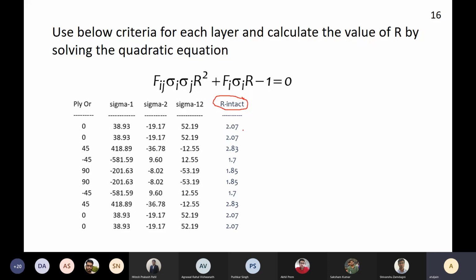So intact means my laminate is intact, none of my lamina have failed. In our next few classes, we will learn how to do progressive damage, and then we'll know that it is R intact, and this value of R progressively changes after onset of damage. Hence the word intact.